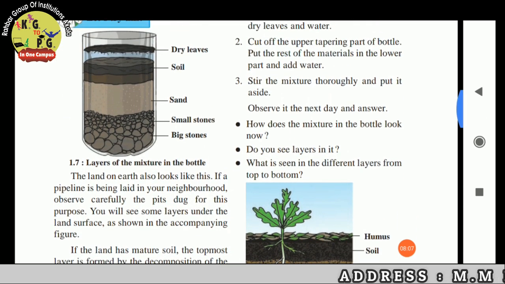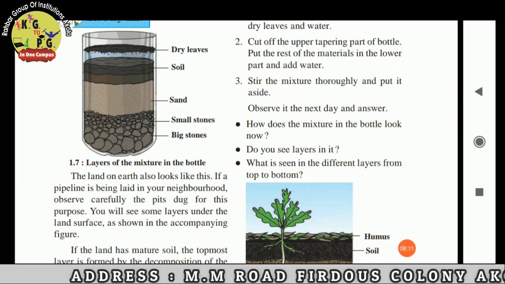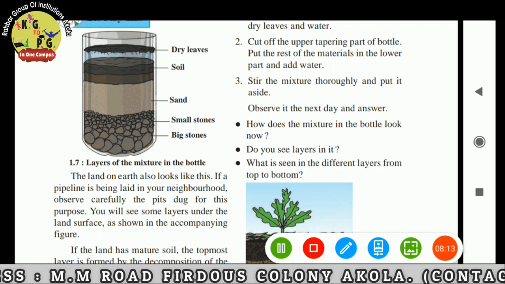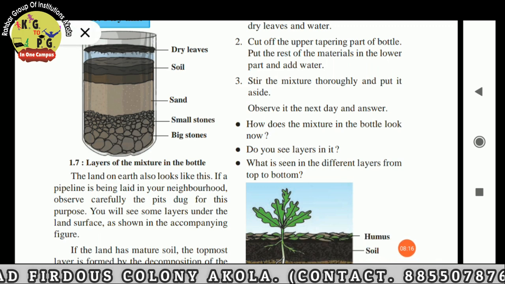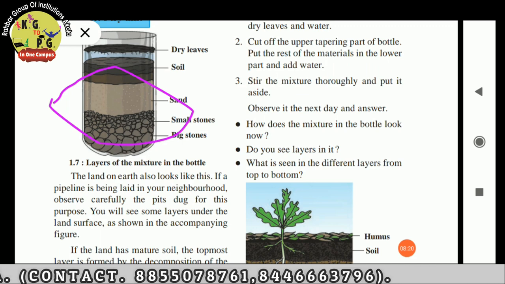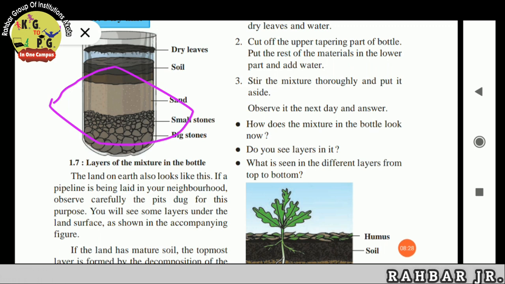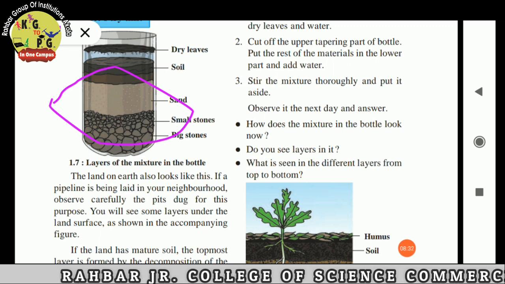This is the form of land. The land on earth also looks like this. If a pipeline is being laid in your neighborhood, observe carefully the pits dug for this purpose. You will see some layers under the land surface, as shown in the accompanying figure.